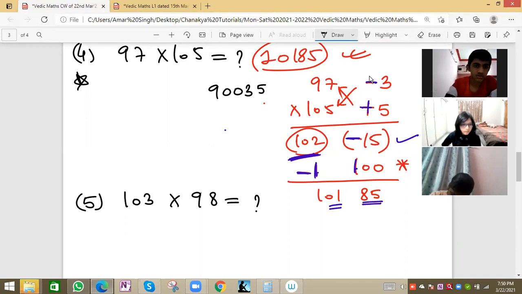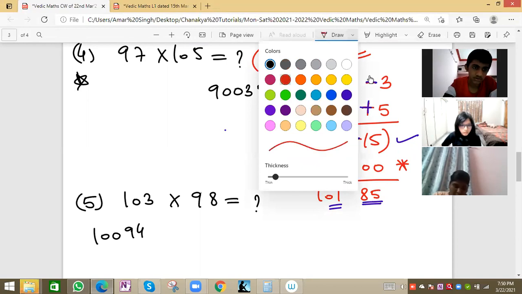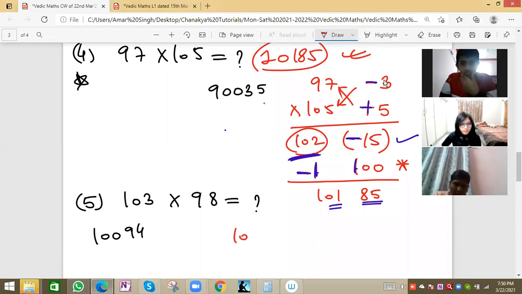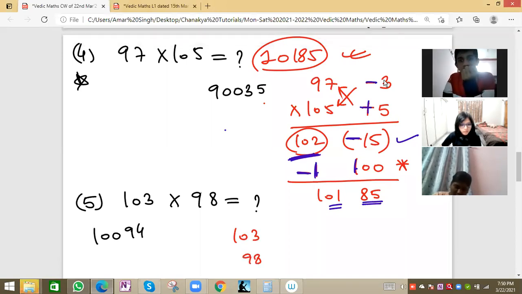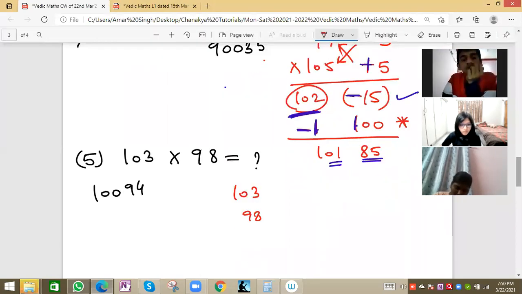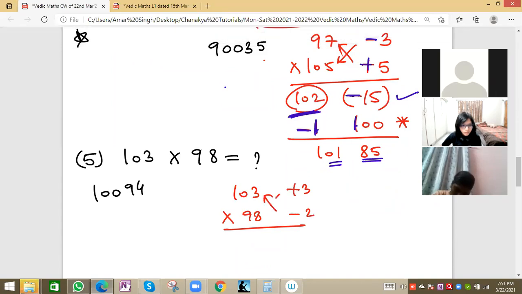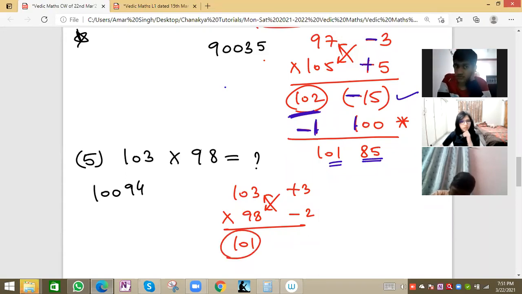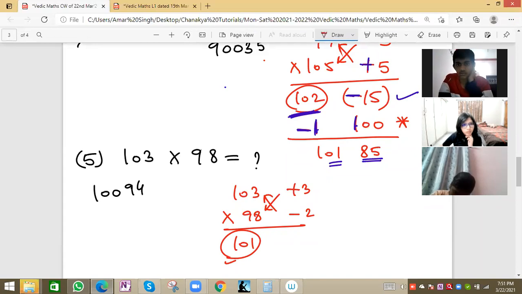So this will be 194. How can we solve? Right, your answer is also correct. So 103 and 98, this will be multiplied. How much more than 100? 3. How much less than 100? 2, minus 2 basically. We'll do cross, so this will be 101. 98 plus 3 is also 101. Means same value we are getting, that means the method we are doing is correct.